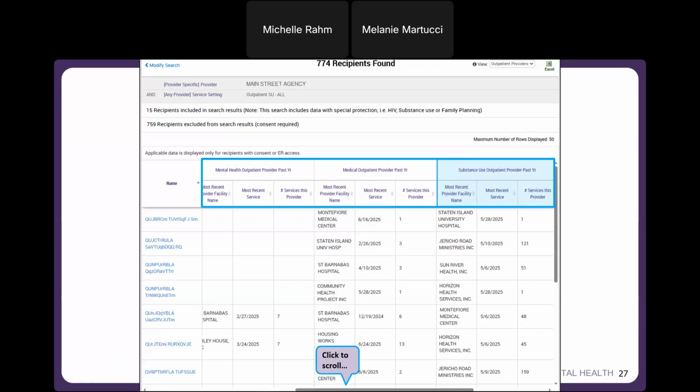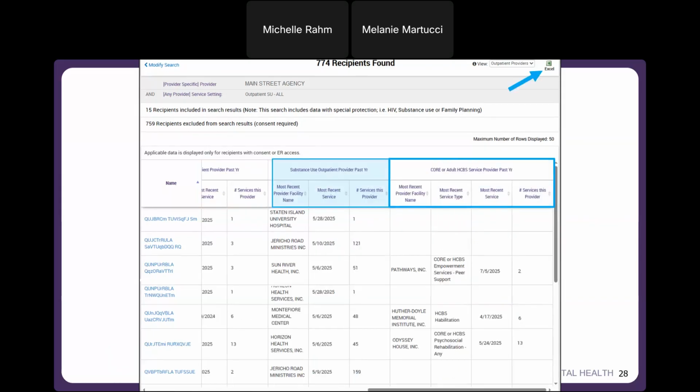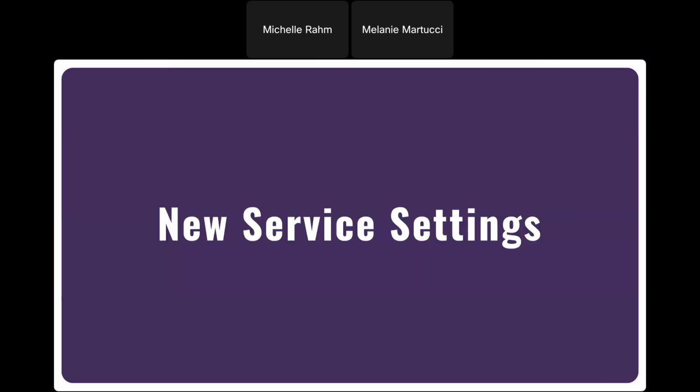So if you keep scrolling, I just want to point out what is left in this advanced view. We have the core or adult HCBS service provider in the past year. So the outpatient provider advanced view captures a lot of different outpatient information. So what you can do with this report is either drill into a clinical summary or export to Excel on the top right of the screen. Okay, that covers the outpatient advanced view.